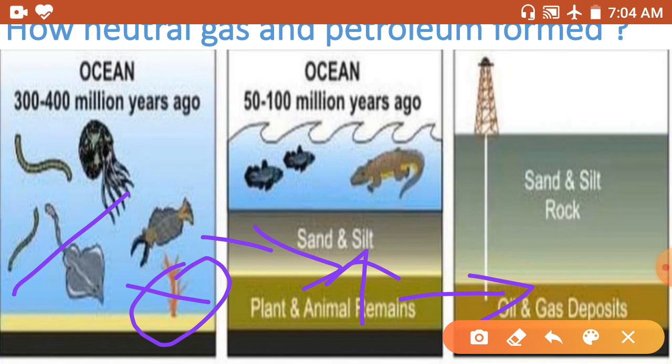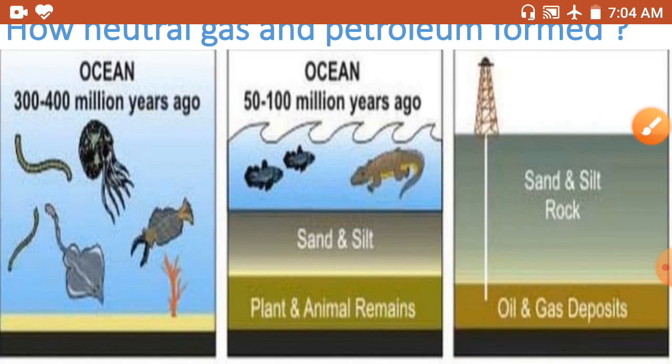Today we drill down through layers of sand, rocks and silt to reach rock formations that contain oil and natural gas. And we learned that petroleum means petra is rock and oleum is oil. So petroleum is found within the rock. Okay, so this is the process of how we get petroleum and natural gas.